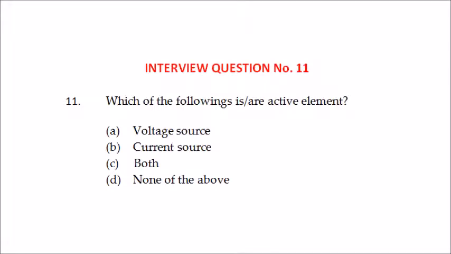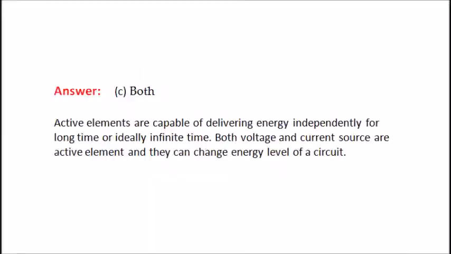11th question. Which of the following is an active element? The options are voltage source, current source, both, none of this. The answer is both. The active elements are capable of delivering energy independently for a long time, or ideally infinite time. Both voltage and current source are active elements and they can change the energy level of a circuit.